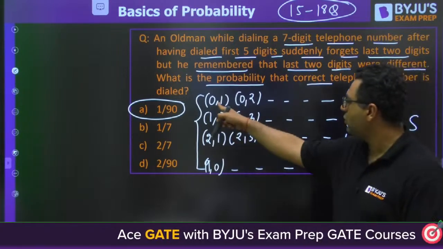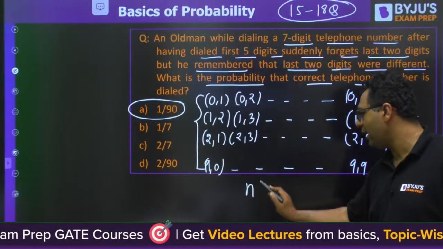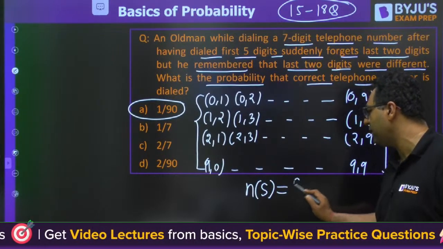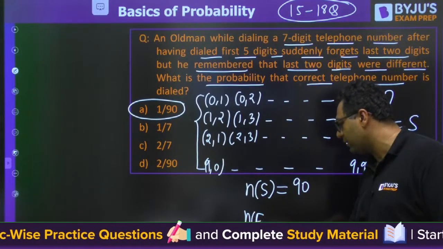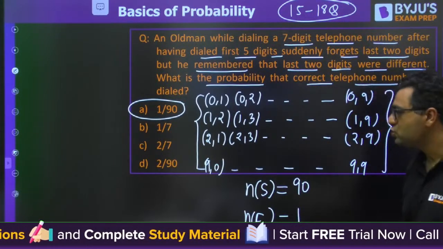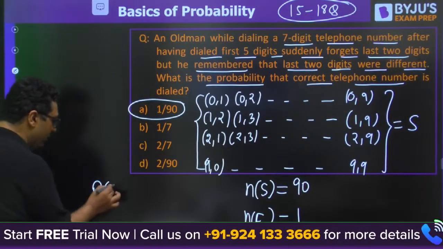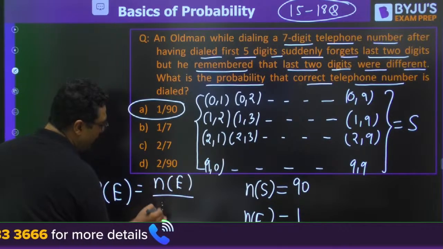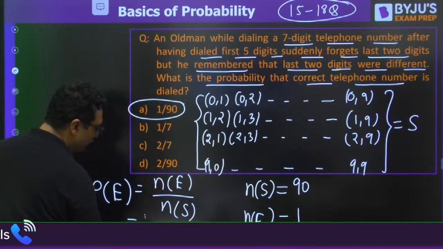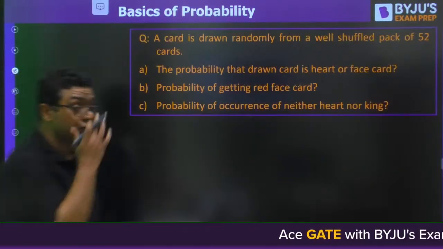And if you find out, it is going to be 1 to 9 for 10 times. So n of sample space will come out to be 90. Now you know the event is the correct number. The correct number can be 1 only. So if we go by the normal definition of probability, the probability of E is equal to n of E divided by n of S. The answer is 1 by 90. So A is correct.